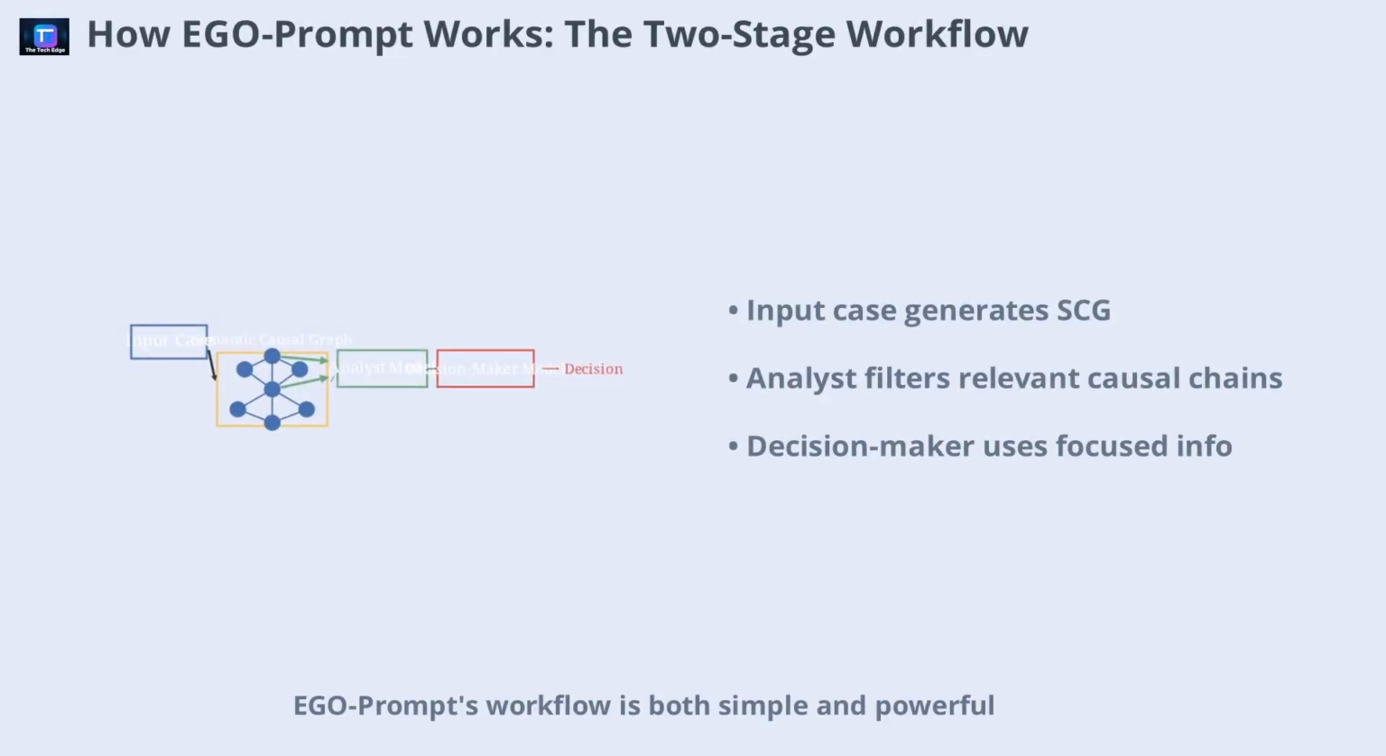Ego Prompt's workflow is both simple and powerful. When a new case is introduced, the system first generates a semantic causal graph, mapping out how different factors might influence each other. The first model, acting as an analyst, scans this graph and extracts only the most relevant causal chains for the current case. Irrelevant information is filtered out automatically. Then, a second model, the decision maker, uses this focused information to make a more informed judgment.